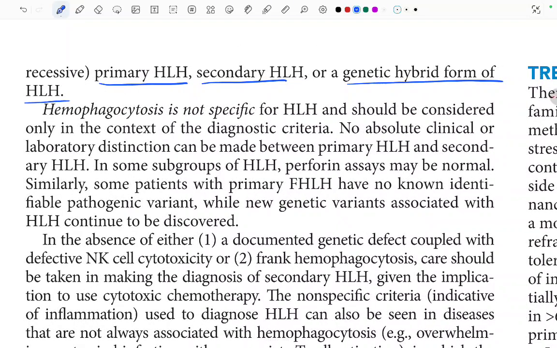Hemophagocytosis is not specific for HLH and should not be considered only in the context of the diagnostic criteria. There is no absolute clinical or laboratory distinction that can be made between primary HLH and secondary HLH. In some subgroups of HLH, perforin assays may be normal. Similarly, some patients with primary familial HLH have no known identifiable pathogenic variant, while new genetic variants associated with HLH continue to be discovered.